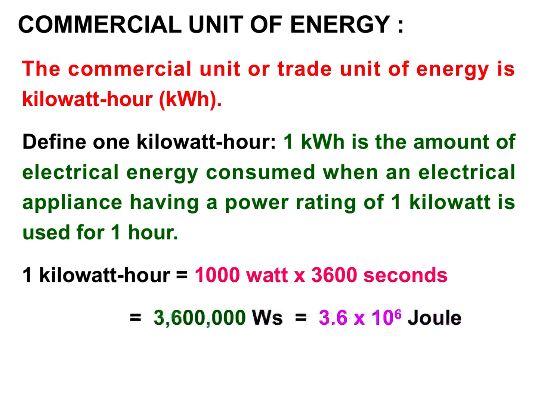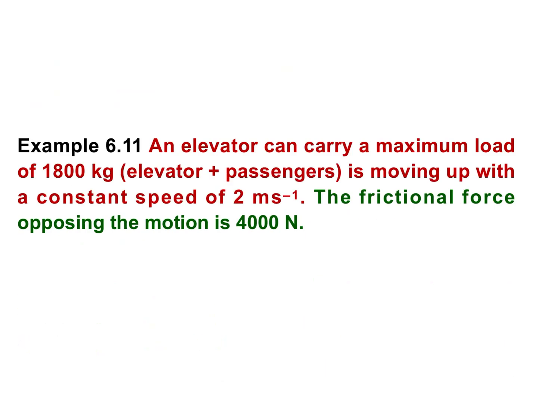On solving, we will get 3.6 into 10 raised to power 6 joule. So 1 kilowatt hour is equal to 3.6 into 10 raised to power 6 joule. This is the unit which we use at our homes, and our bill of electricity is coming in this unit, kilowatt hour. 1 kilowatt hour is equal to 1 unit.